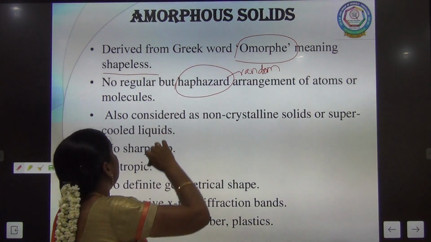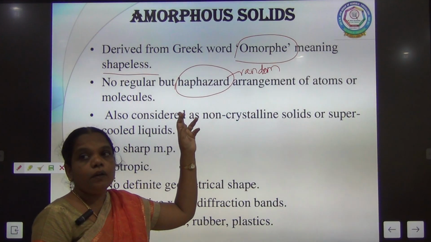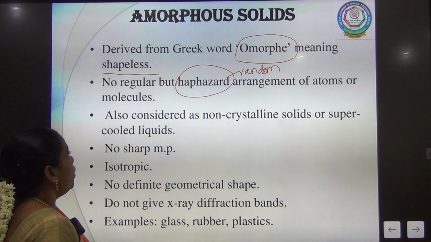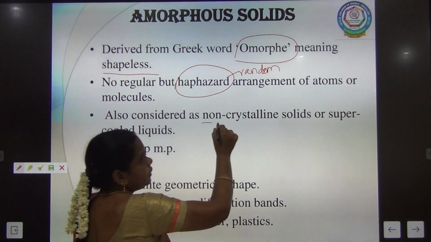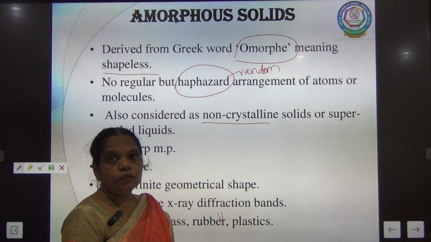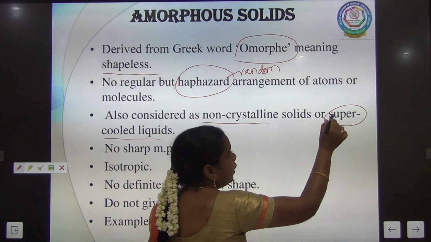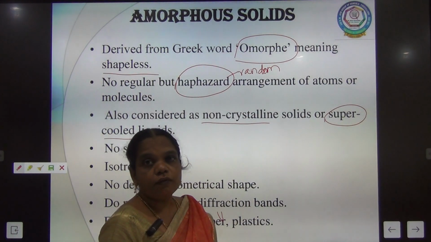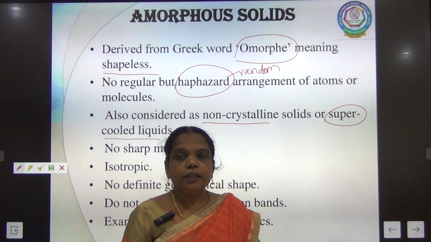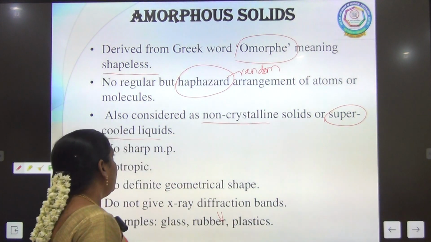So not regular but haphazard, they are not regularly arranged, they are a random arrangement of the atoms or molecules, and then they are considered non-crystalline or pseudo solid. They are called pseudo solid or supercooled liquid. So the amorphous solid, what are they called? Supercooled, because while cooling the water, it exists in the arrangement that is the same as the amorphous solid, and there is